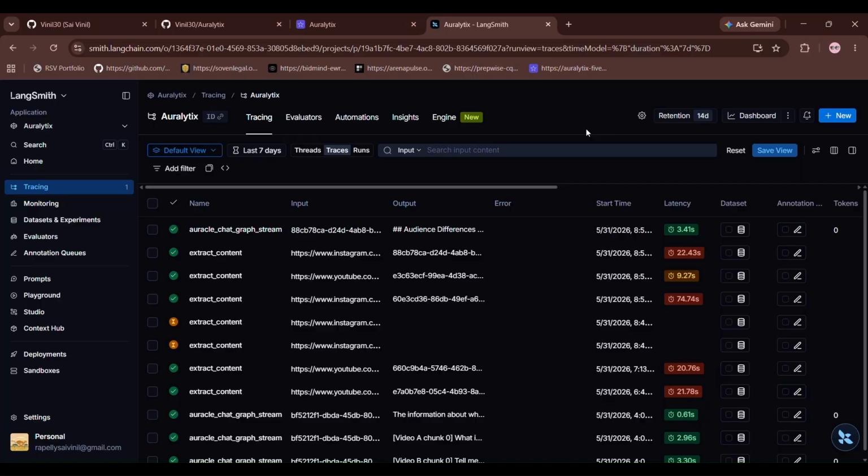I want to show you another feature which is often missing from projects, which is observability. In this project, I have implemented LangSmith tracing. So every execution is traced through LangSmith. Here we can inspect prompt execution, tool usage, retrieval faults, latency, cost, and failure points. Let me show you one simple example.